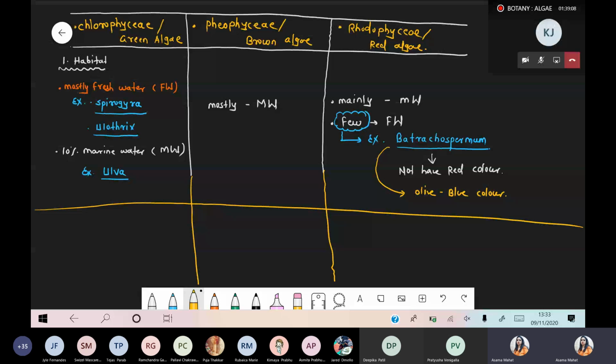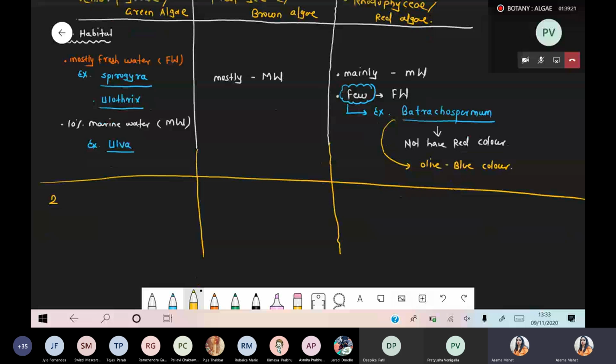Yeah, chalo. Number second, we are talking about which area is required. First we saw habitat. Now we are talking about number second, that is area: colder area, warmer area. So whenever we are talking about Chlorophyceae, that is green algae, they require colder plus warmer area.